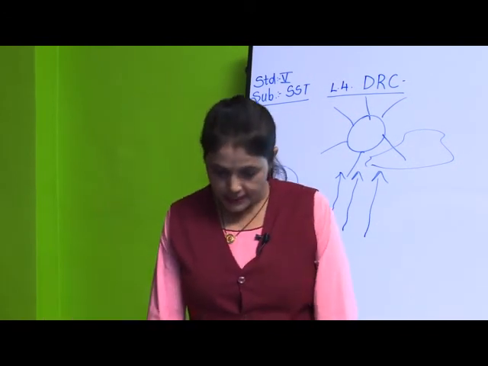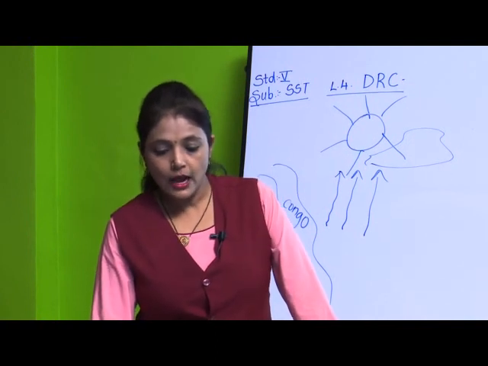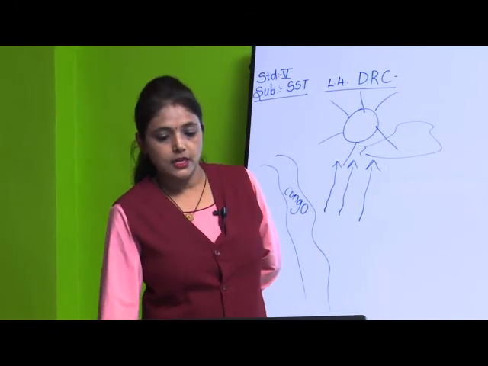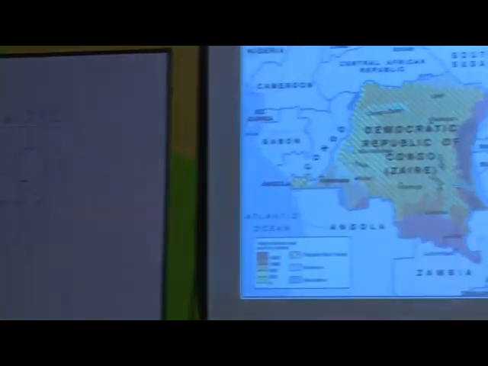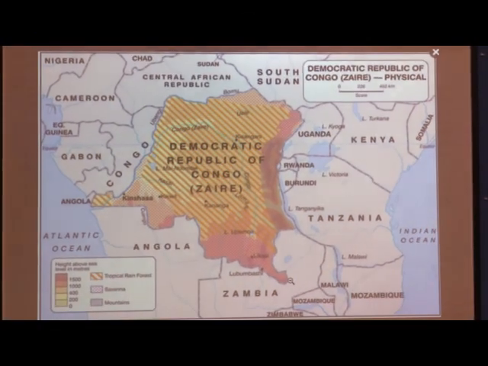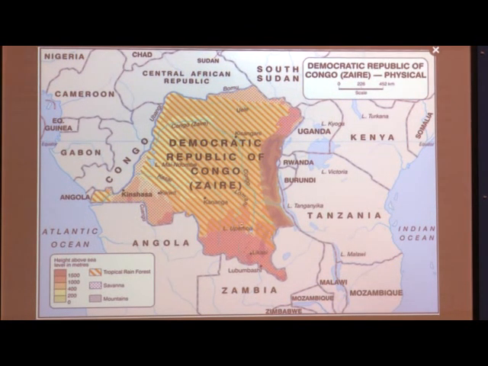Okay. So this is the climate of DRC. Now in some part of DRC, especially in the southern part, it is moderate, not very hot and there is not too much rain.